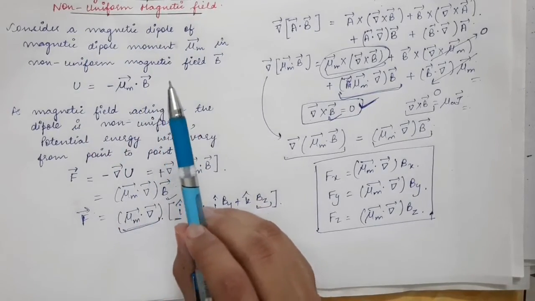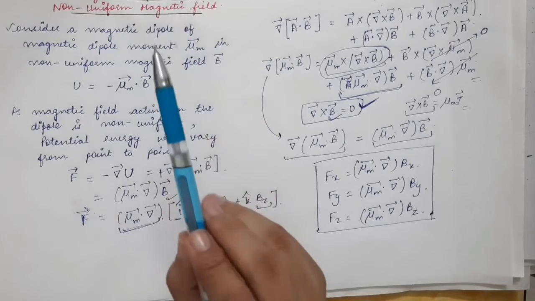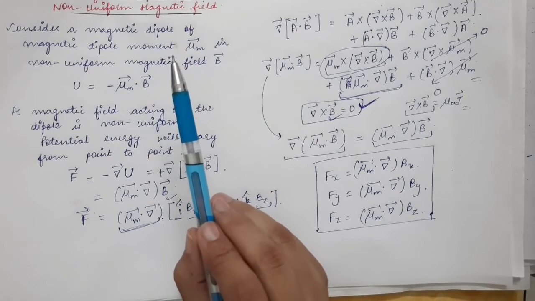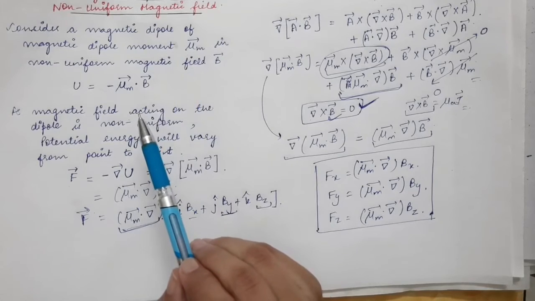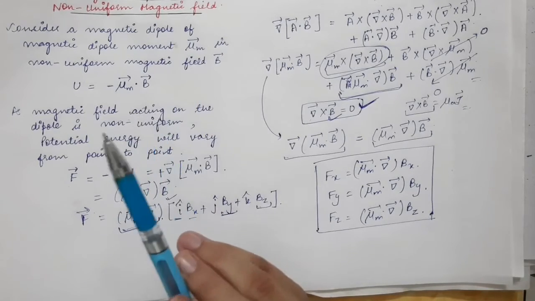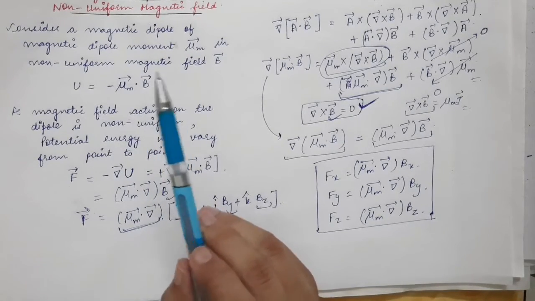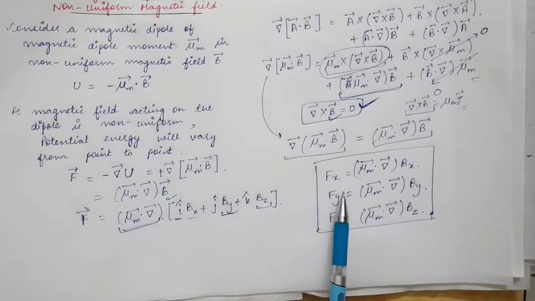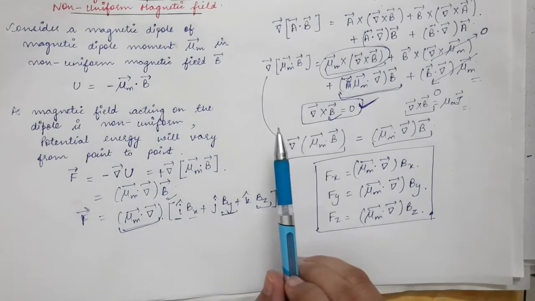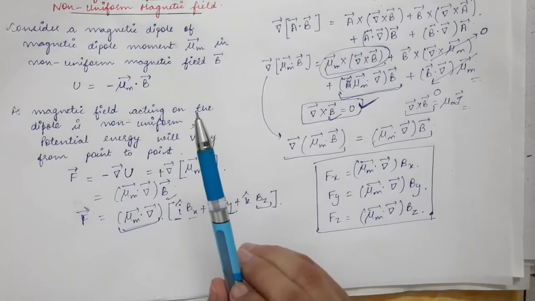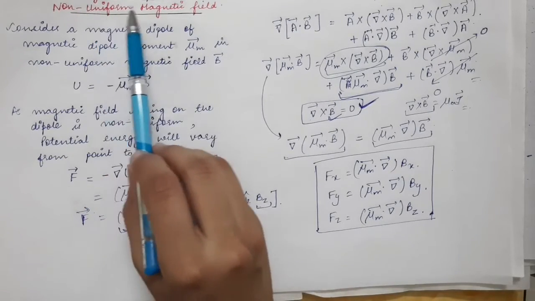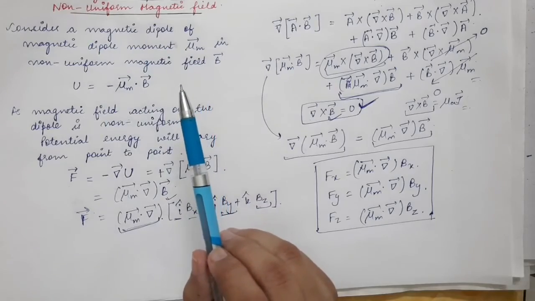So when a magnetic dipole is placed in non-uniform magnetic field, it will experience force as well as torque. The expression of torque we have found in the previous lecture, and the expression of force we have found in this derivation. So force and torque both will act on the magnetic dipole when you have non-uniform magnetic field.